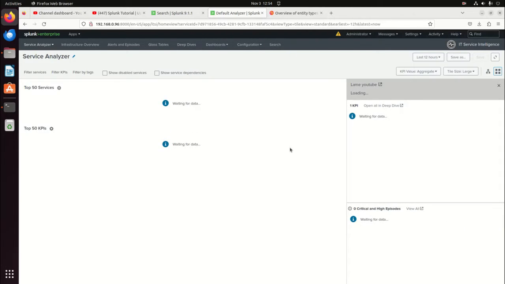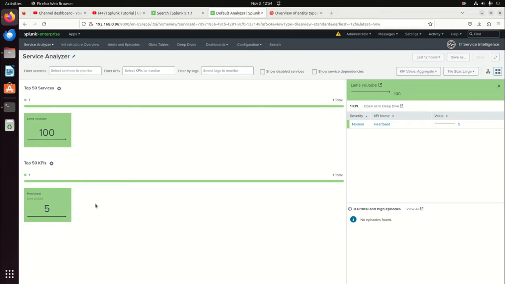What is a service? A service is a product, something you're providing. Let's say you're an online business company. It could be your online sales system. Services can be your databases. You just break down something that is one of the reasons you're in business, what makes your money, what keeps you running, and that's your service. And then you have KPIs, which are the measurements to see how healthy that service is. And you can have services that are dependent on each other, etc.